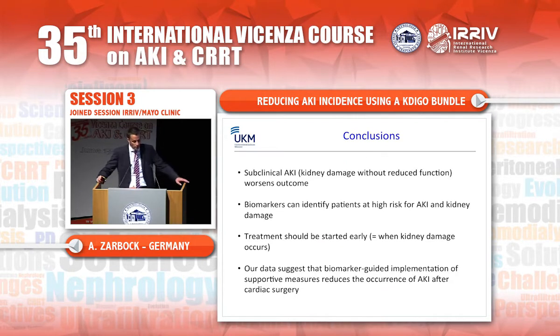So that I can say in conclusion, subclinical AKI worsens outcomes. This has been demonstrated by several studies. Biomarkers can identify patients at high risk for AKI and kidney damage. Treatment should be started early. We shouldn't wait until the kidney function declines. Our data suggests that biomarker-guided implementation of supportive measures reduces the occurrence of AKI after cardiac surgery. And I wrote here, suggest, because this was, of course, a single-center trial.